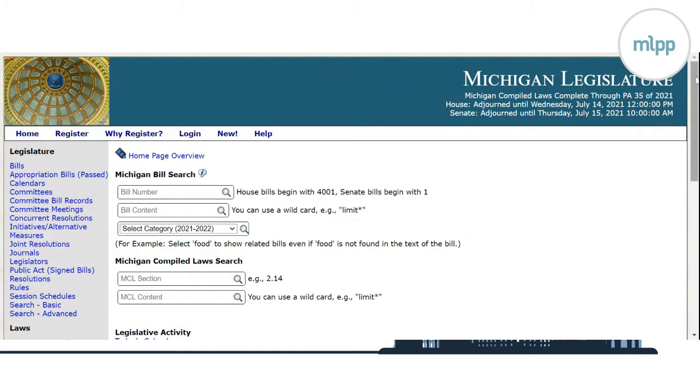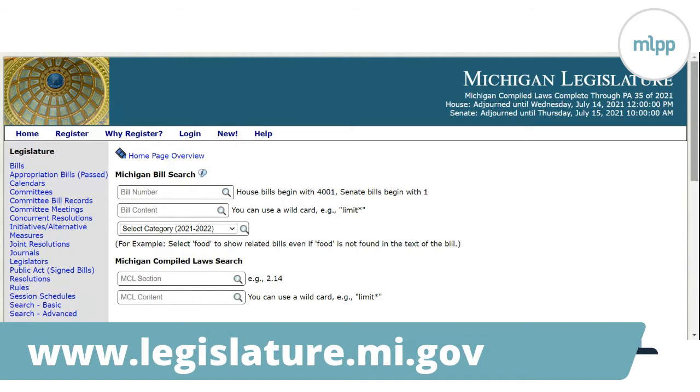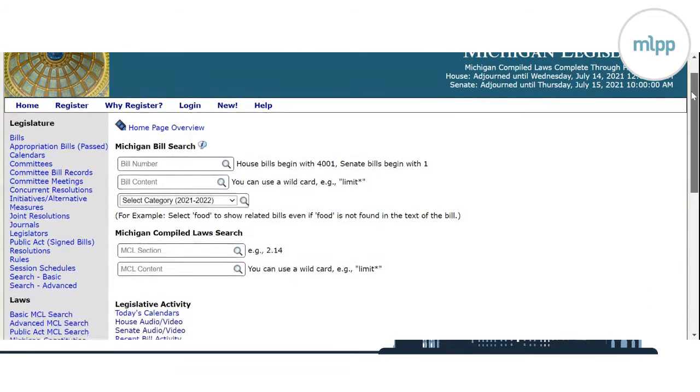So this is the homepage for legislature.mi.gov. Important to remember that this URL is legislature, T-U-R-E, not lator, T-O-R. And this is the main landing page for the Michigan Legislature's website. It's got all the committee information, all the bill information, information on legislators, the session schedule, all these things.